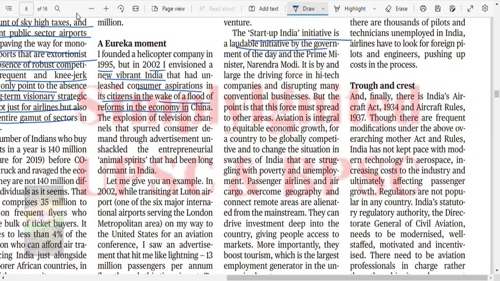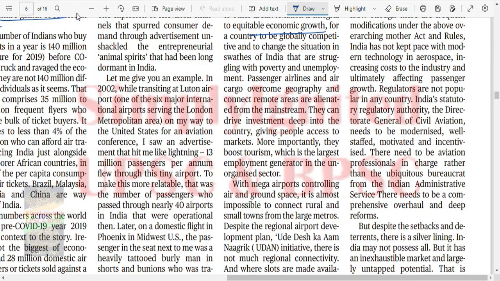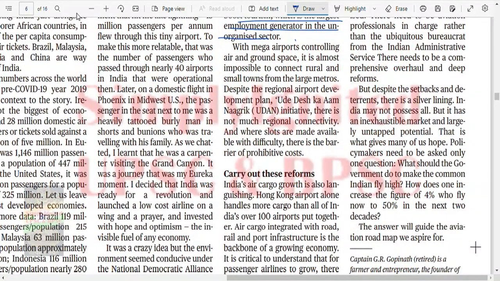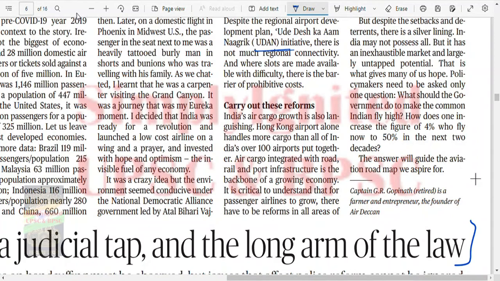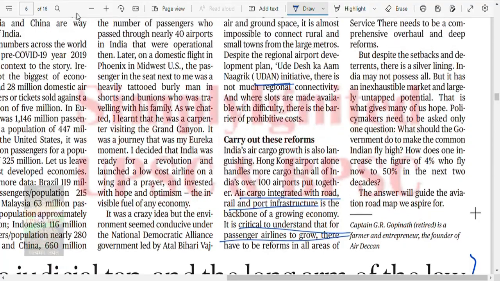Startup India is a laudable initiative by the Government of India. Okay, fine. Aviation is essential to economic growth for the country to be globally competitive. Passenger airlines and air cargo, fine, giving more people, more importantly, a boost to tourism. These things we have in our statics, right? UDAN was one of the most important trademark schemes to carry out these reforms. Air cargo integrated with road, we are doing this. It is crucial to understand passenger airline growth. There will be reforms in all areas.